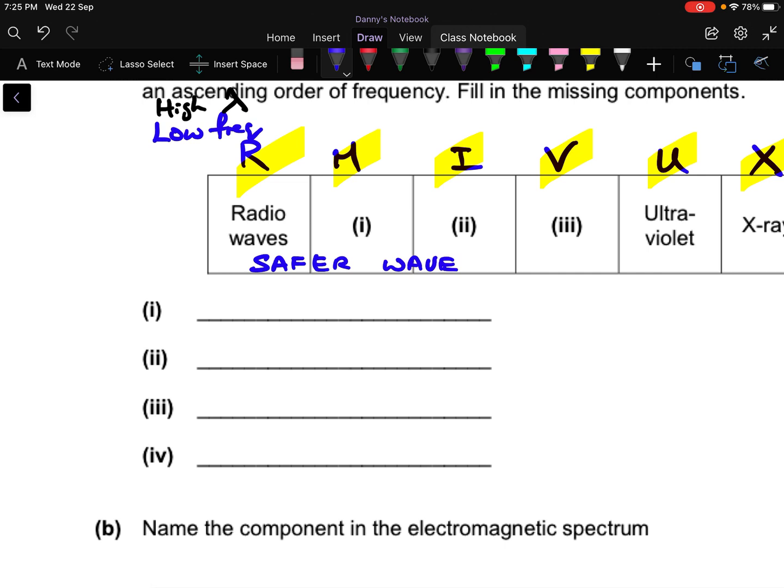Because of that, we use these 3 waves for communication. Infrared can be used for communication between your remote control and your TV. Microwave we also use for communication, more for satellite communication. And then radio wave is for local broadcasting. And you need to know why.